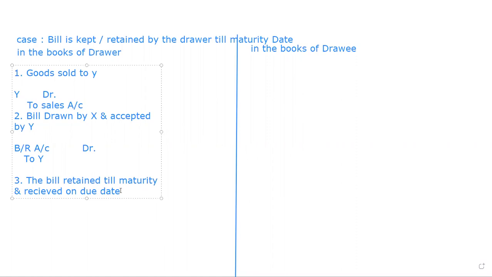The entry will become bank account debit to bills receivable. This is all about the entries to be done in the books of drawer.